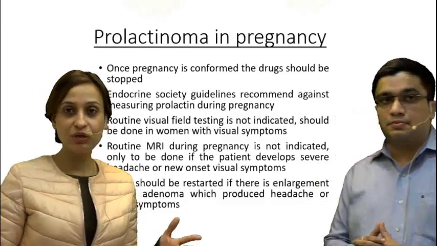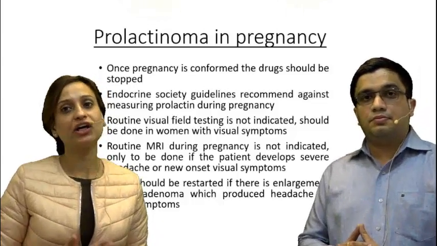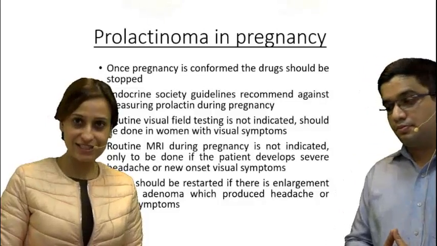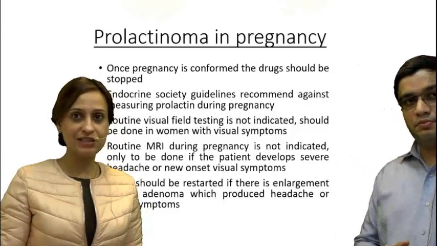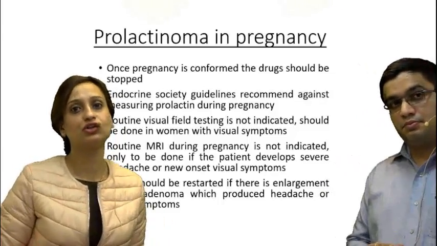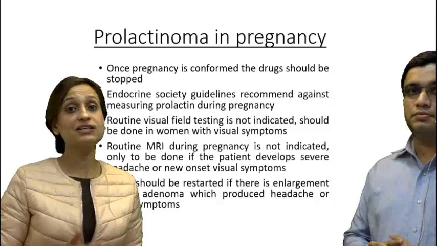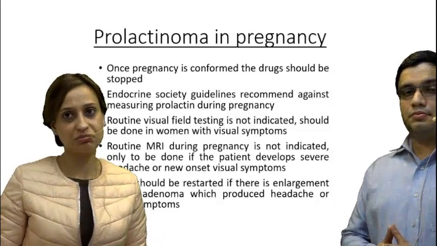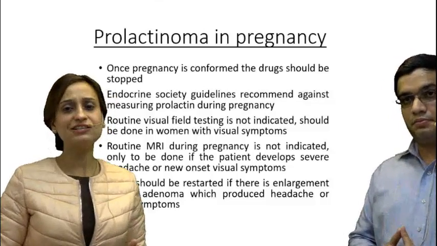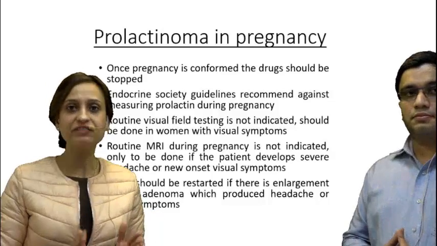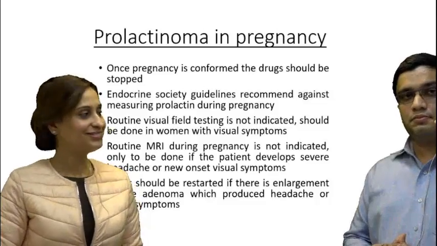Right. And in case she does have these new onset visual symptoms or complains of severe headache, then yes, an MRI is indicated. So we would do an MRI only if she has these symptoms, and if the MRI shows us an enlargement of the adenoma which has been causing these symptoms, we need to now restart the drug. So we would again restart her initially on bromocriptine, and this drug should now be continued throughout the course of the pregnancy. And especially this is important: to whatever drug the woman responded prior to pregnancy, only that drug should be restarted.